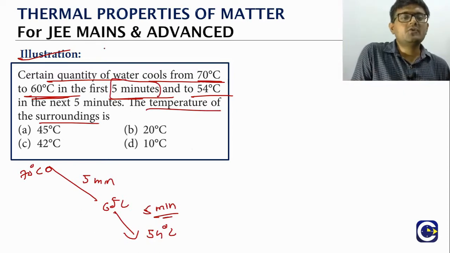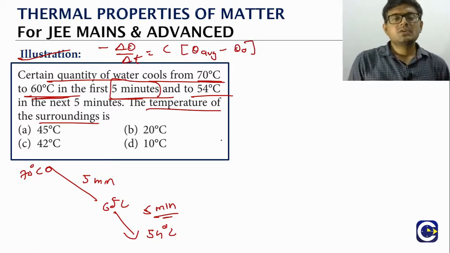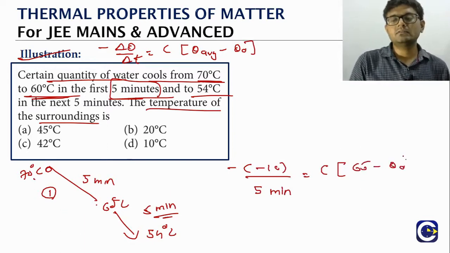So what is the average formula? Minus Δθ by Δt is equal to C into the average temperature of the body minus the surrounding temperature. First step, 70 to 60: the final temperature is 60, initially 70, so Δθ is minus 10, by time 5 minutes, is equal to C into θ average. θ average is (70 plus 60) by 2, which is 65, minus θ naught, which is what we need to find.